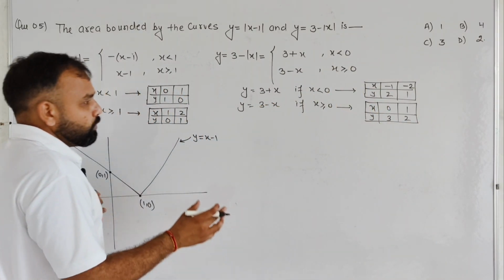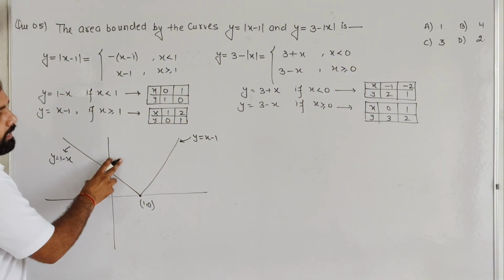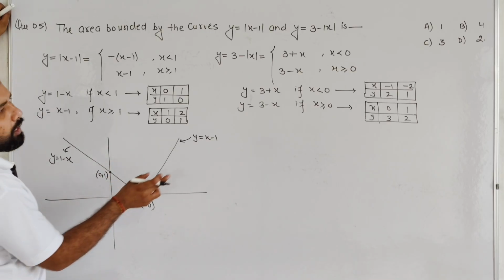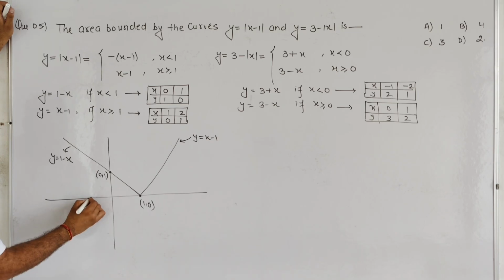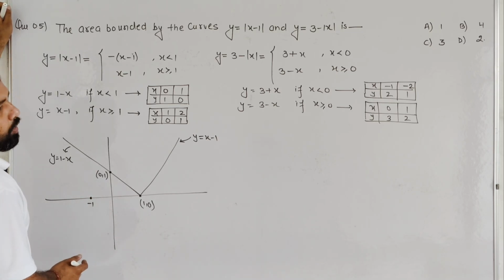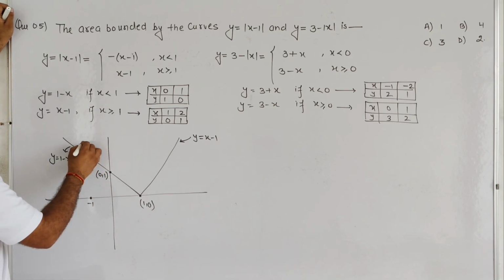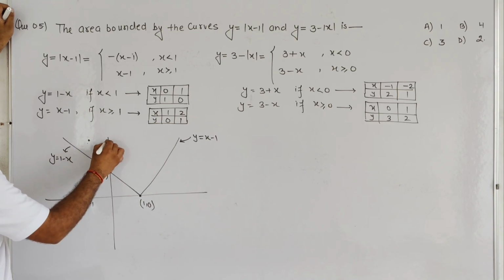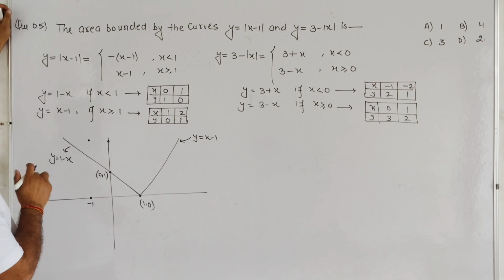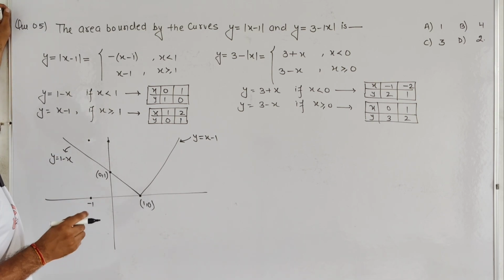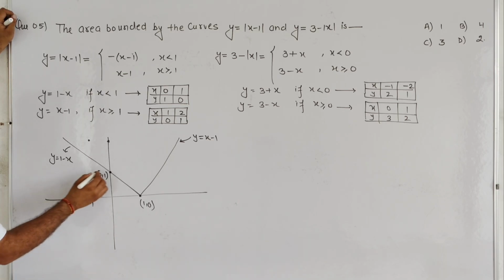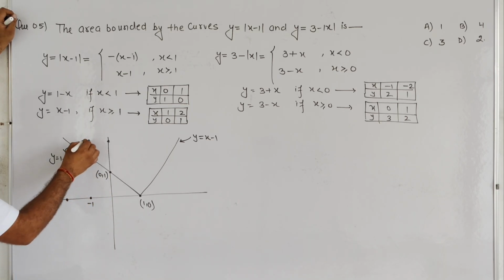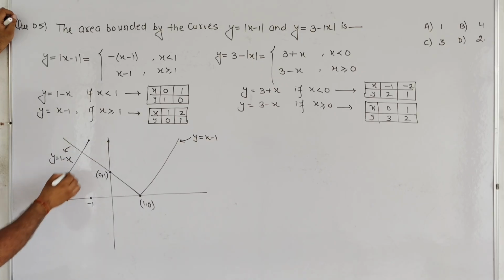So basically we need to draw both graphs in a single graph paper. That means if we put x equals -1, this is our -1, we get y as 2. This is 1. So basically we get y as 2 here, which is the point (-1, 2). And if you put x as -2, we get y as 1. So after drawing the graph, this is the scenario.